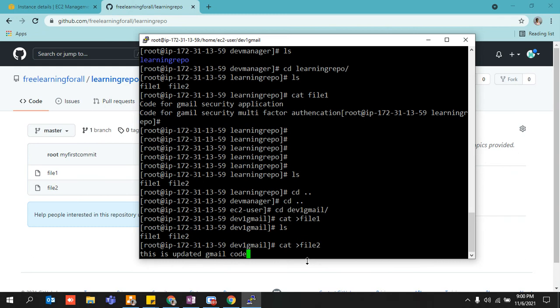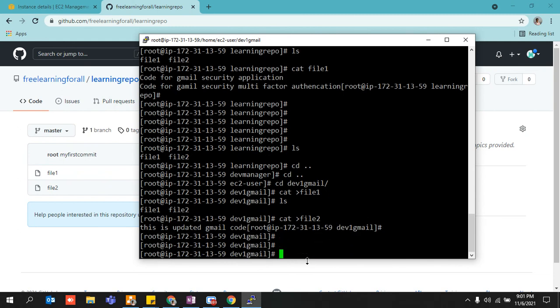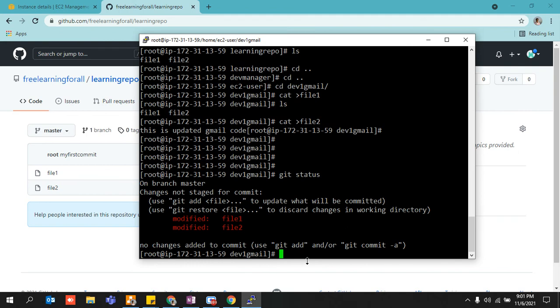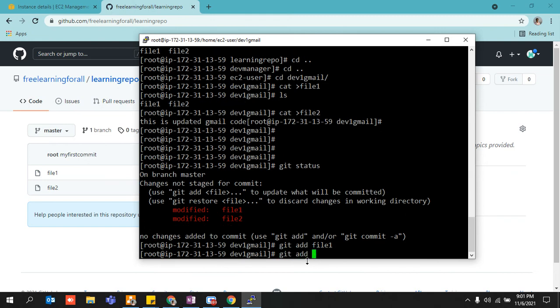Come out over here. Let's say you are a developer, again you wrote certain pieces of code, and now you want to push it onto GitHub. I'll quickly show you how you can check things. So I appended some of the code again, right? I'll do git status, and it says both these files have been modified. So git add, you can add files one by one, or you can add all the files in one go. I'll tell you guys in my next lecture.